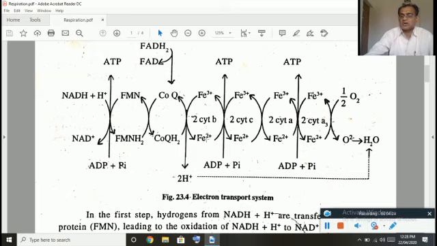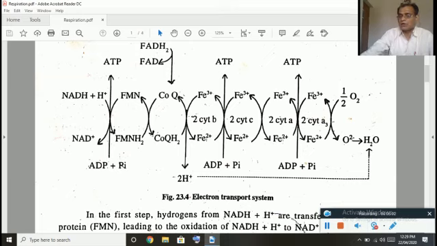When this cytochrome undergoes oxidation, releasing the electron, it will again become Fe3 plus, and the released electron is accepted by another cytochrome, what we call cytochrome C. So now the cytochrome C is reduced. During this step also, that is when electrons move from cytochrome B to cytochrome C, the amount of energy released is more. So here also there will be formation of an ATP molecule. Now the electron will move from cytochrome C to cytochrome A. Here also the energy released is less, not sufficient to form the ATP.